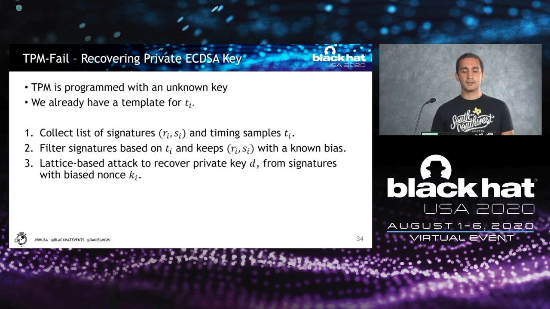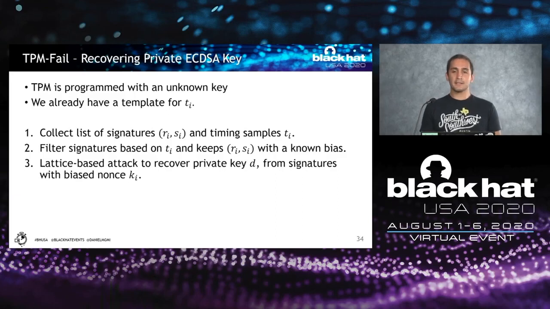So far we have just talked about vulnerabilities in the ECDSA operation of these devices, and this vulnerability tells us some number of bits about the nonce for the ECDSA operation. But this information by itself is not useful. We need to use this information to recover something more valuable, like the private key for ECDSA. For this purpose, we came up with a systematic attack.